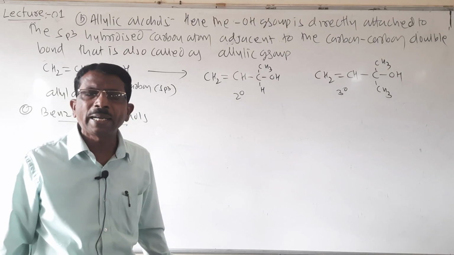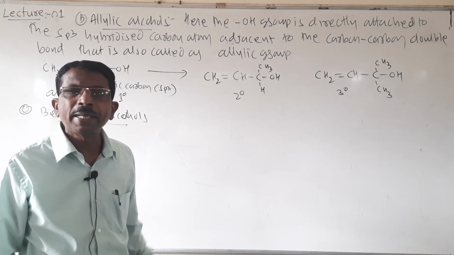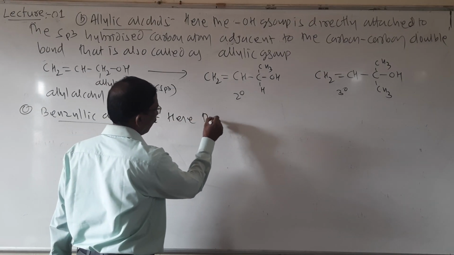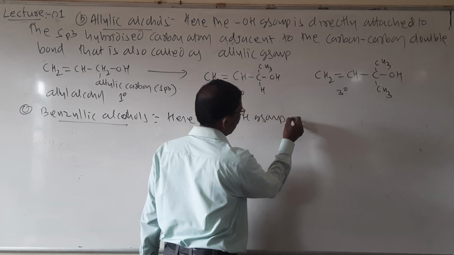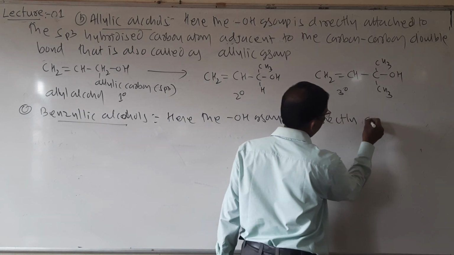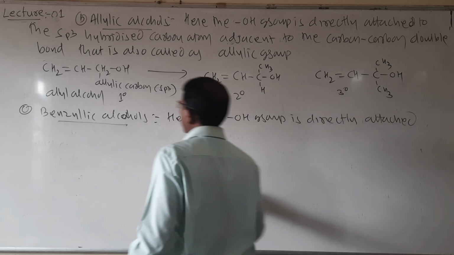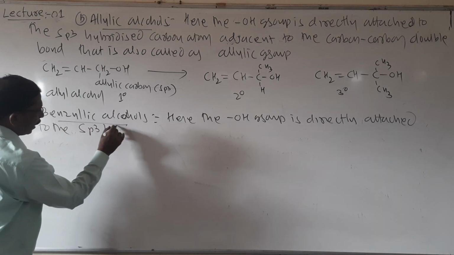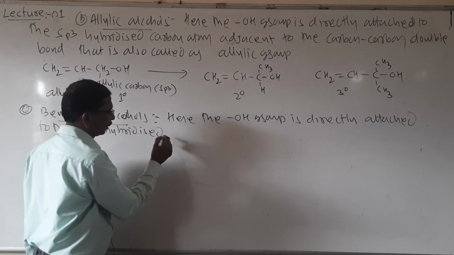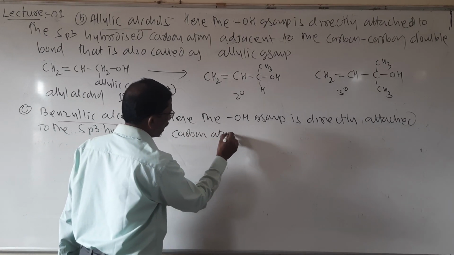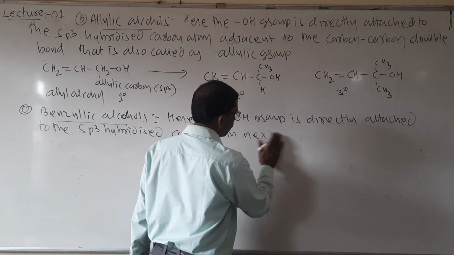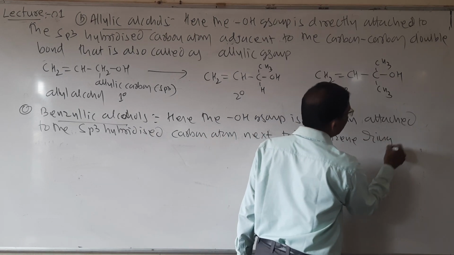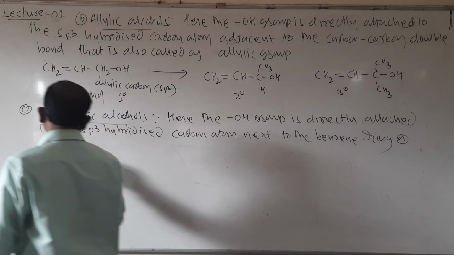Here the OH group is directly attached to the sp3 hybridized carbon atom next to the benzene ring or aromatic ring.